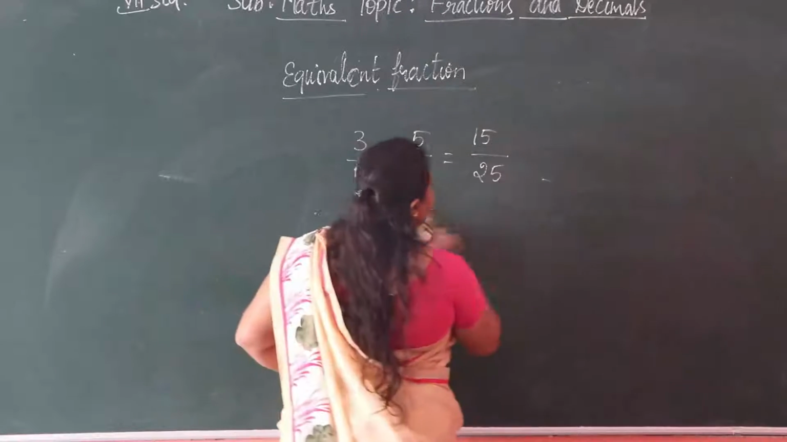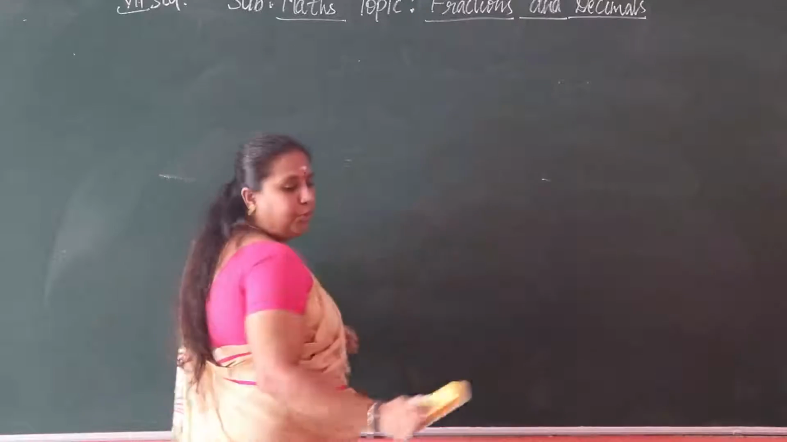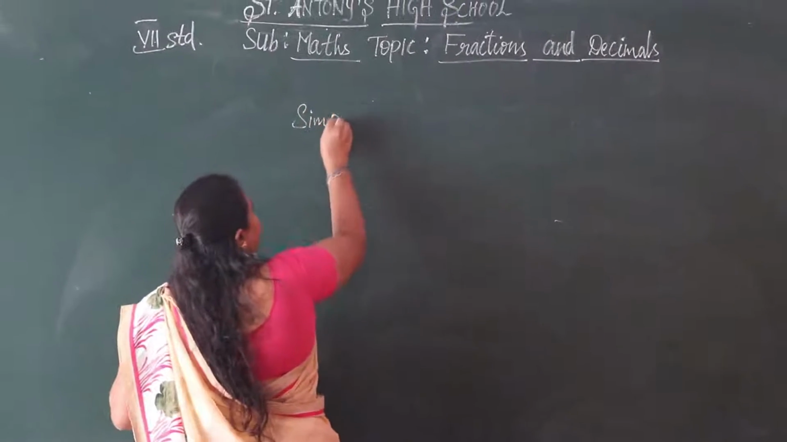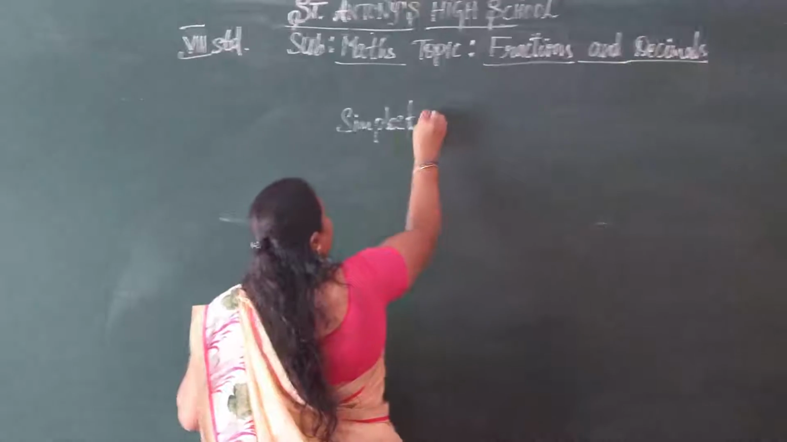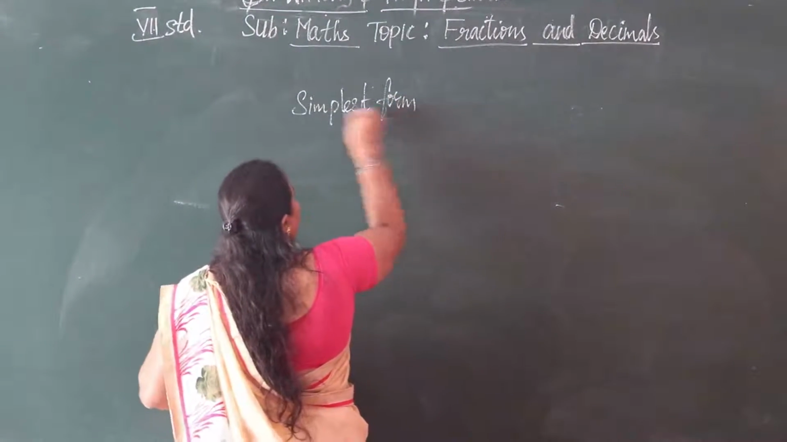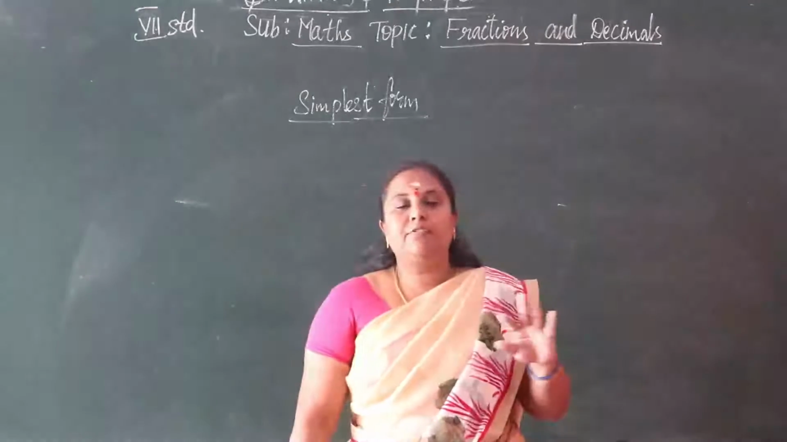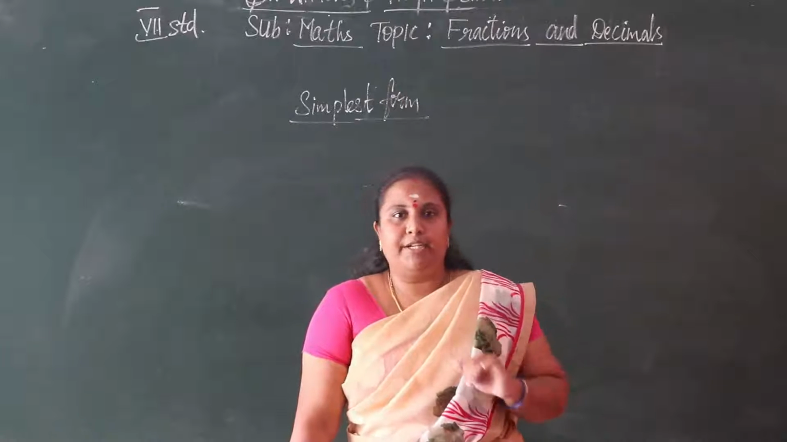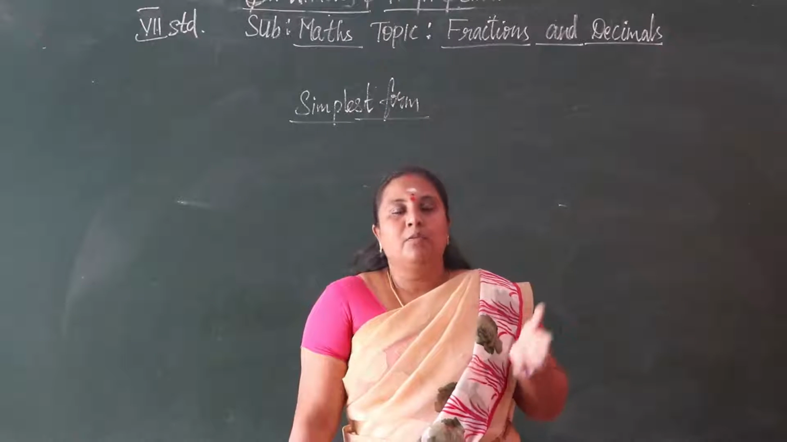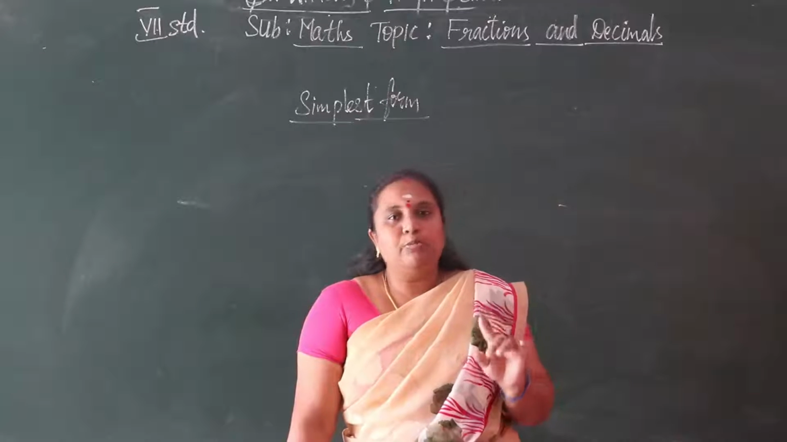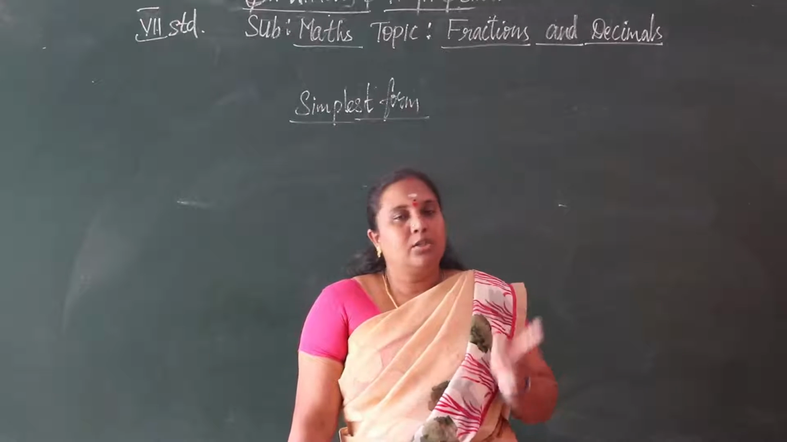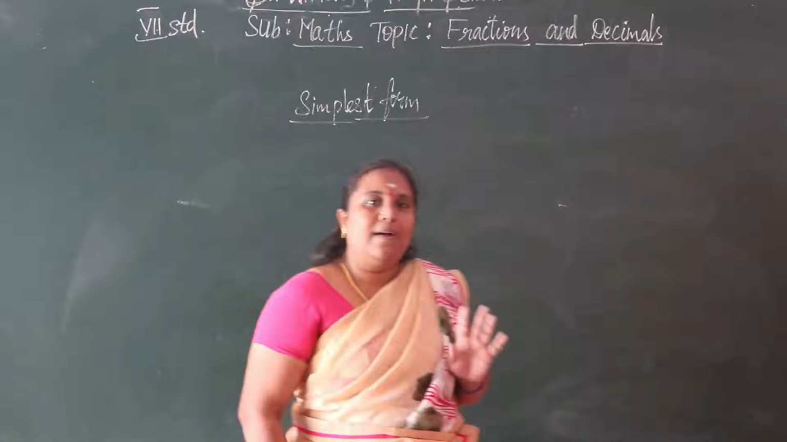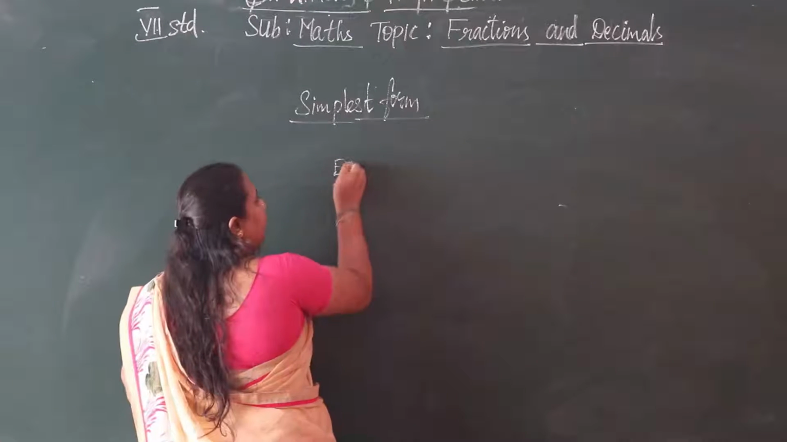Now you understood the equivalent form. Then now let us move on to the simplest form. In equivalent form, we can multiply or divide the same number on both numerator and denominator. But in simplest form, we only divide the numerator and denominator by the HCF of the two numbers, which are in numerator and denominator. Let us take one example: 12 by 18.